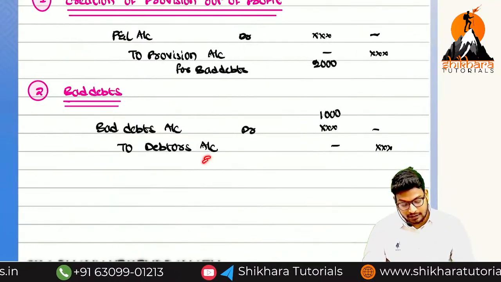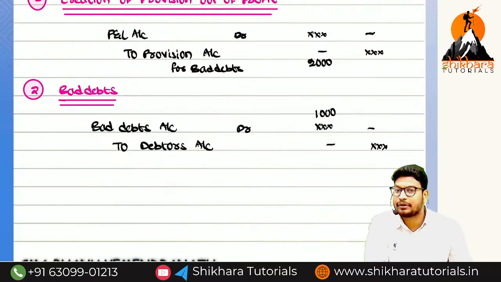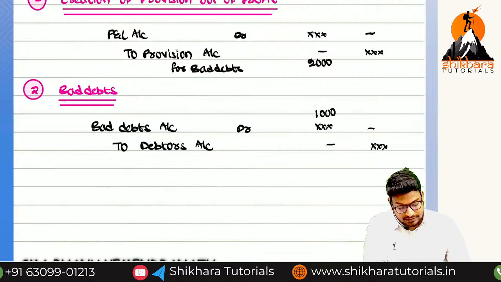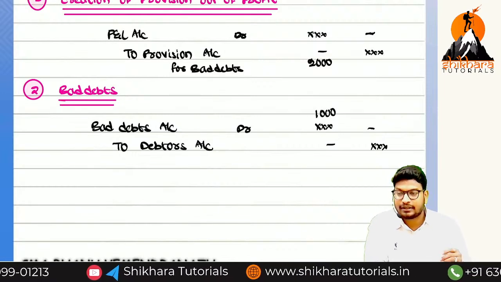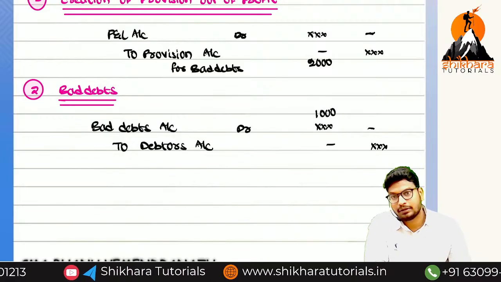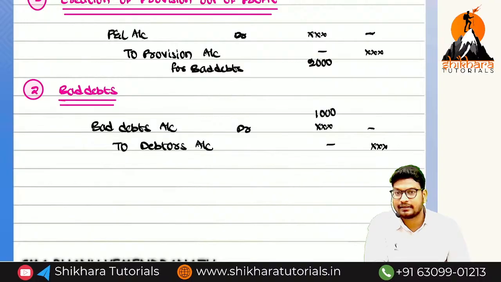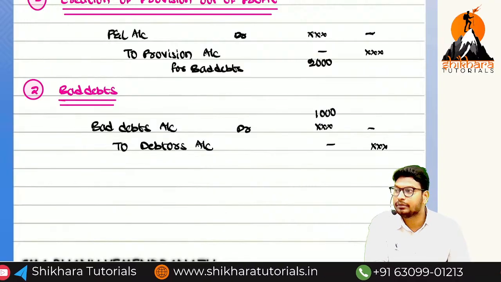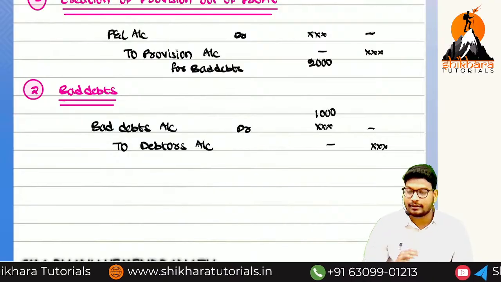And then after, we already know what the entry for the bad debts is. Bad debts account debited to debtor account. Because bad debts is an expenditure, having which balance? Debit balance. If the debit balance increases, what do we need to do? Debit. Next, the debtor balance will decrease. Debtor is an asset. The balance of the debtor is going to decrease. That is the reason we are doing the credit.